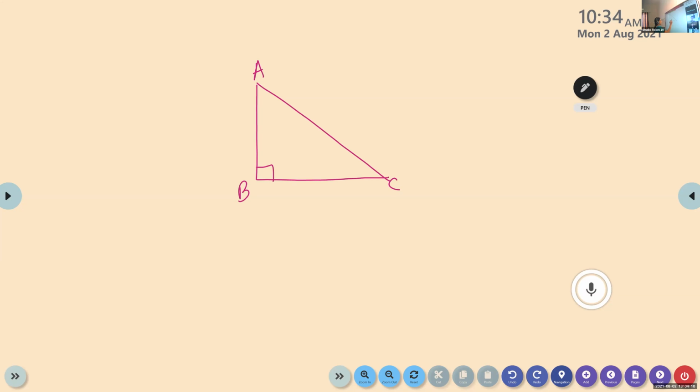Suppose we are given a right angle triangle. The side AC is the hypotenuse. Now take the acute angle A. For a given triangle, only one hypotenuse will be there. Once you are given a right angle triangle, you can fix it. So now with respect to angle A, I am fixing the acute angle A.